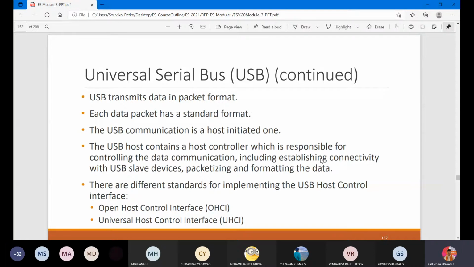So there are two standard methods of implementing the USB part. What is OHCI? What is UHCI? OHCI and UHCI: Open Host Controller Interface, Universal Host Controller Interface. All this you can understand by a simple thing. There will be a frame format which will be used for transmitting your data. We call it a packet. So what is a packet? A group of information which is referred to as a packet, and only in that packet format is it going to be transmitted. That is the meaning.